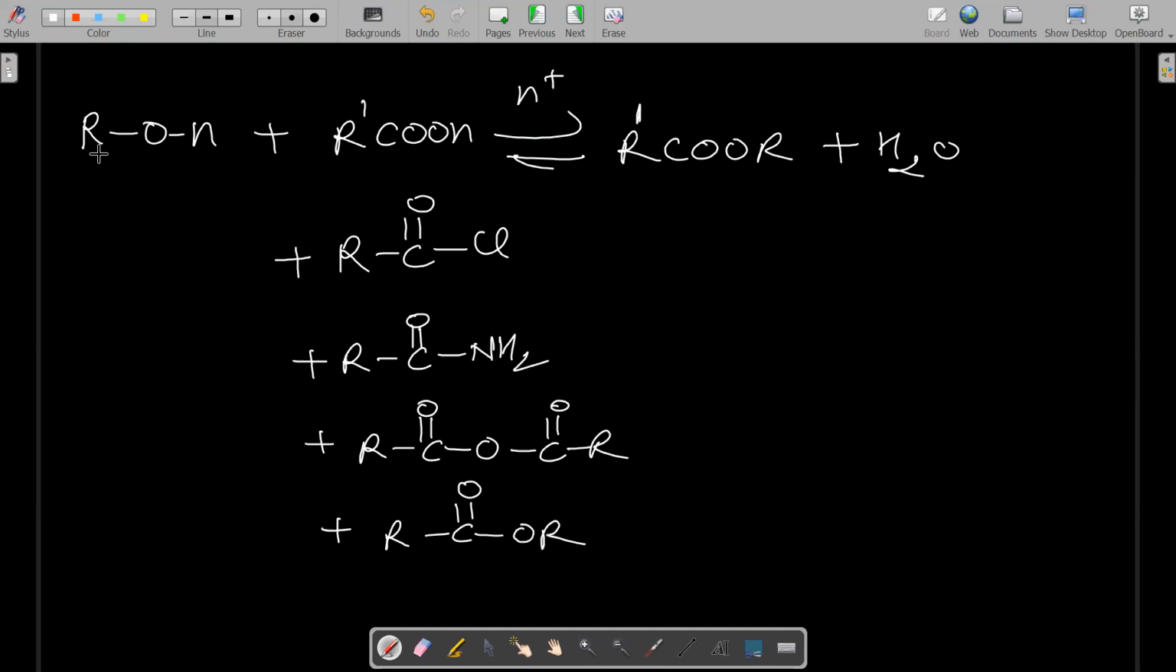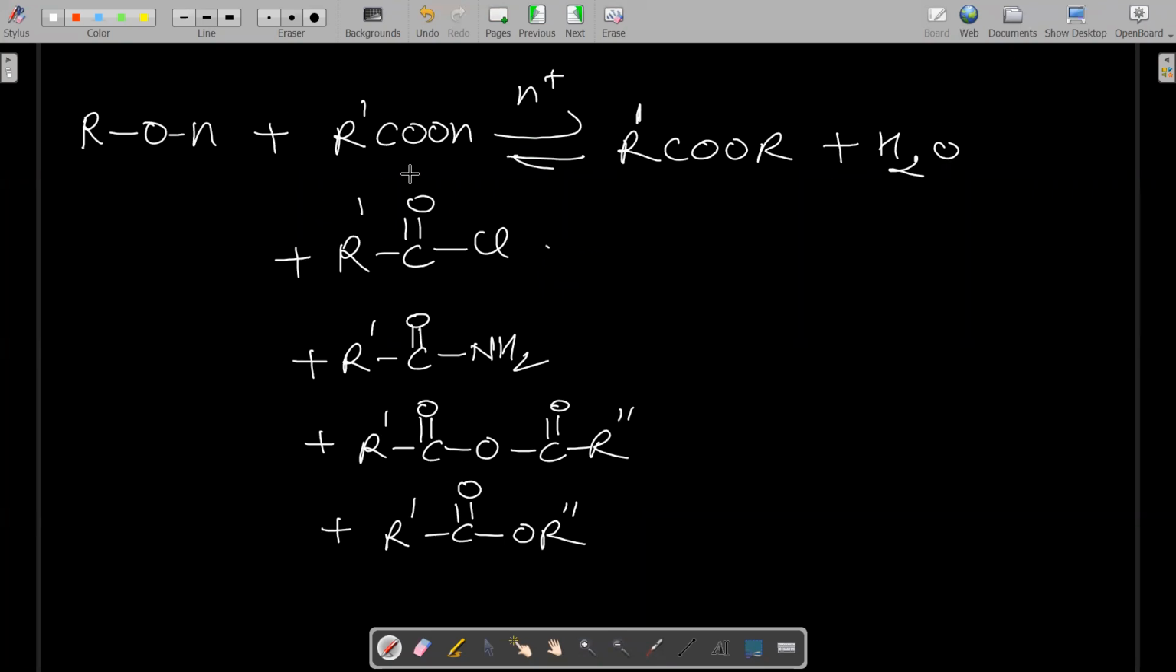Okay. So alcohol, or even phenol, I can say over AR also, reacts with carboxylic acid and carboxylic acid derivative to form the same product. In all cases I can write over here R dash. Let me change it a little, R double dash.